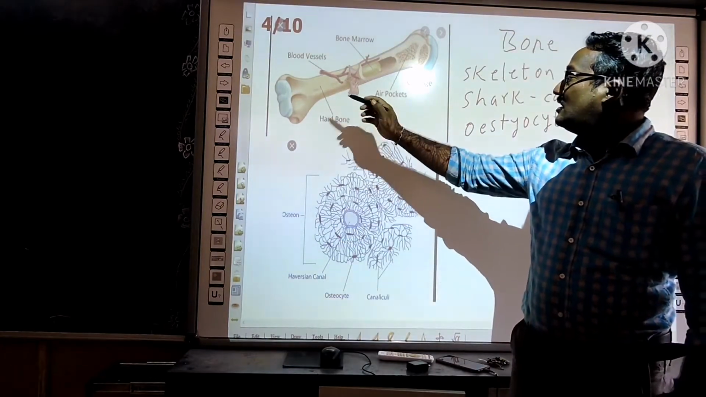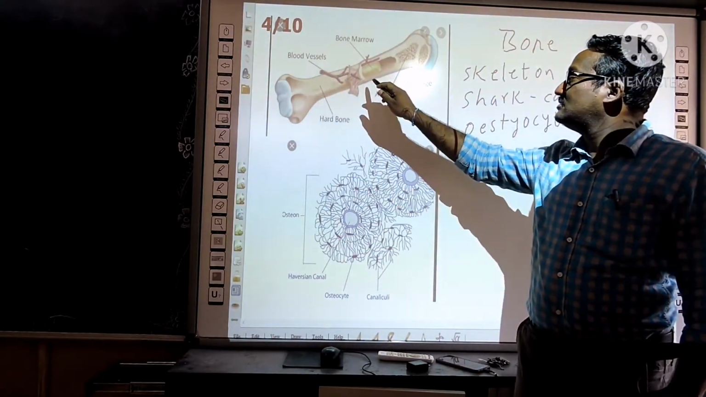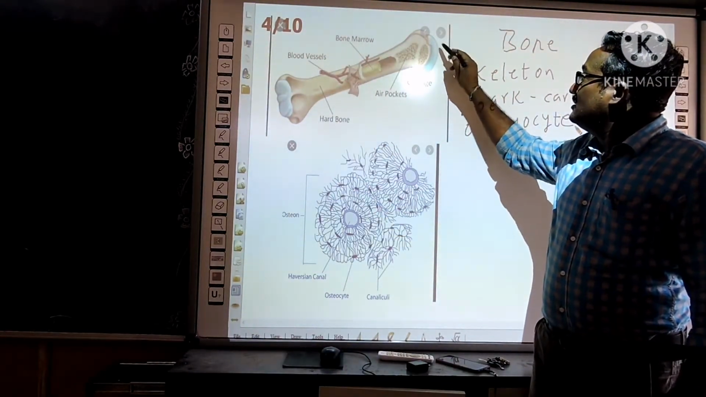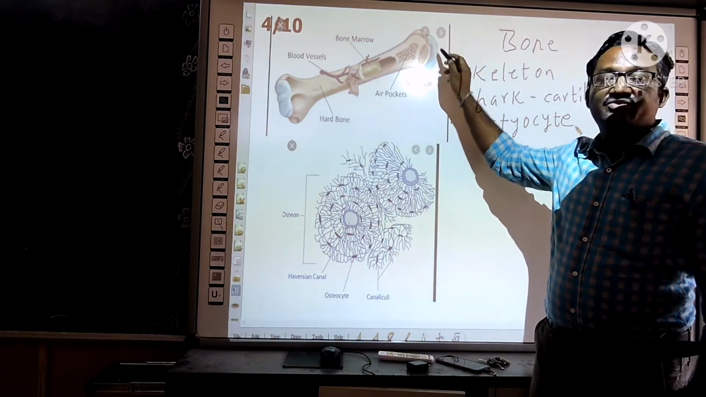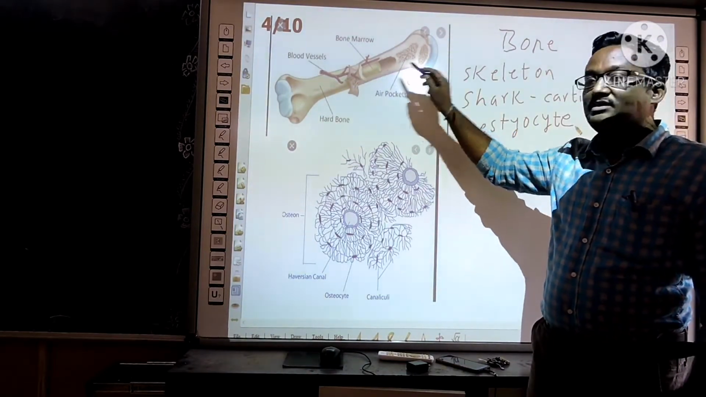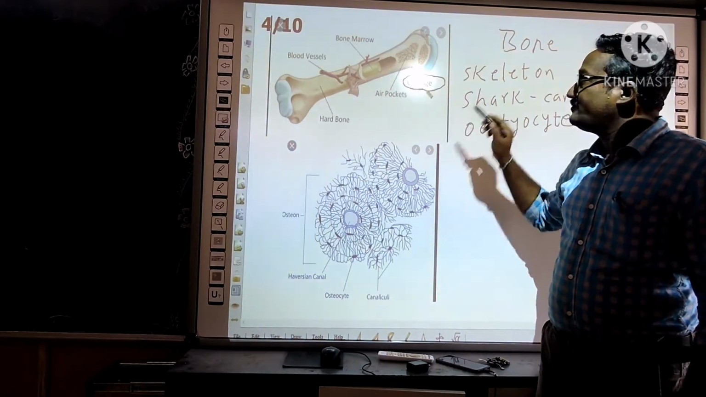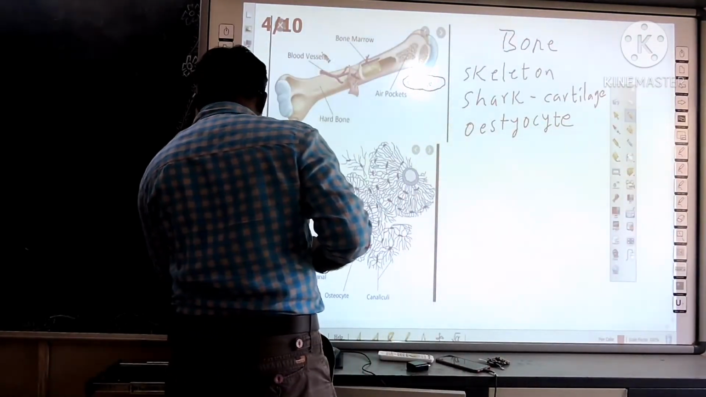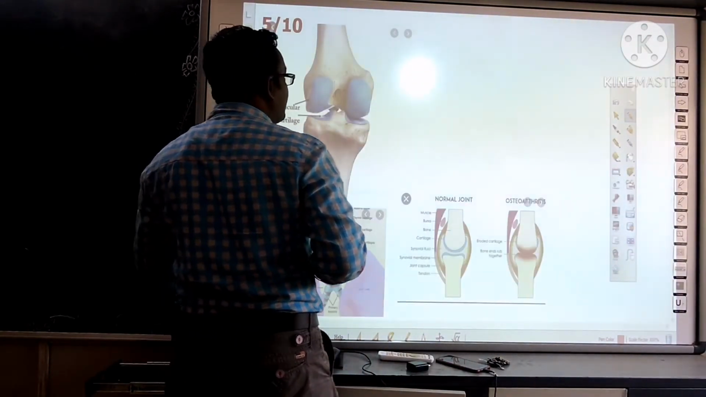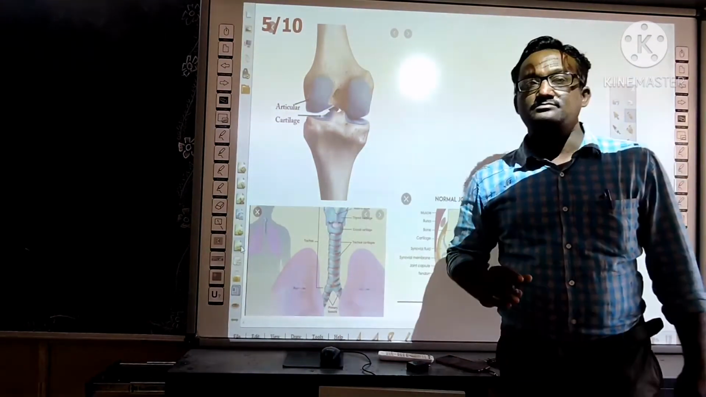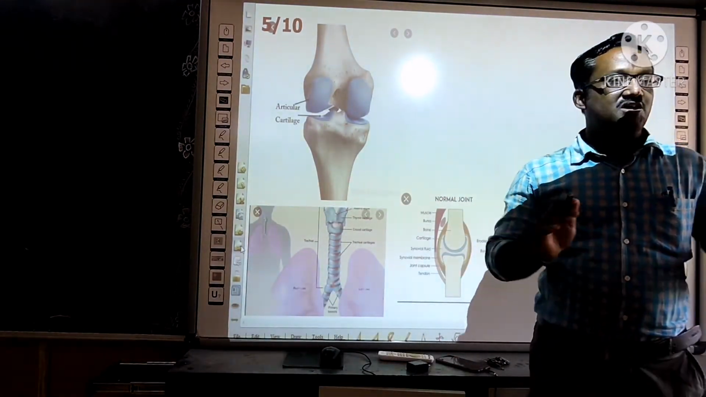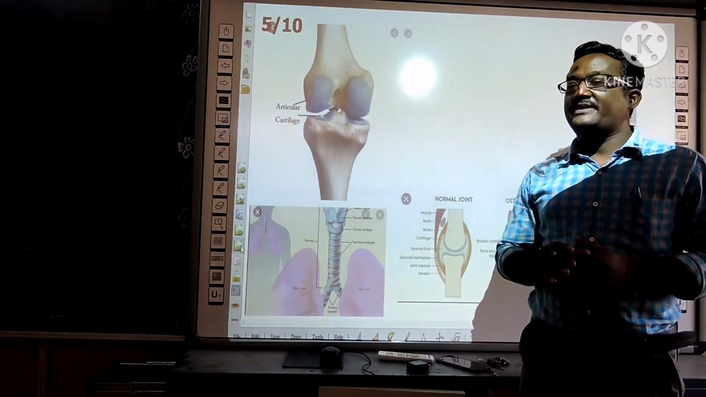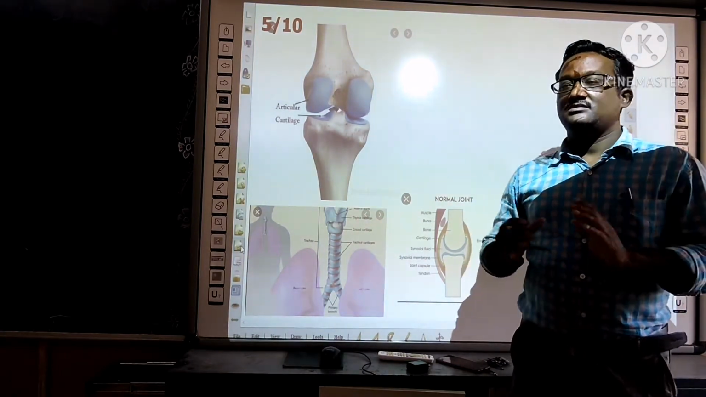If you observe the bone, the blood vessels are connected to the bone. Here you observe at the end of the bone there is a portion which is soft, unlike the bone. That is the cartilage. Cartilage is also a part of the skeleton. As I said, in some animals like a shark, the entire body is made of cartilage only. In remaining vertebrates, the skeleton is mainly made of bone.